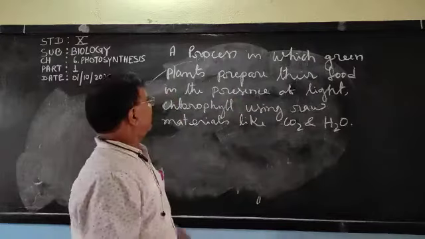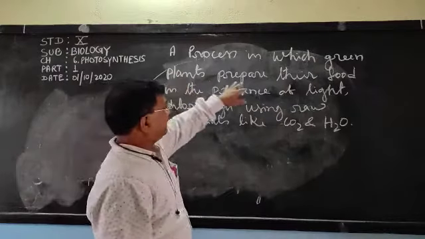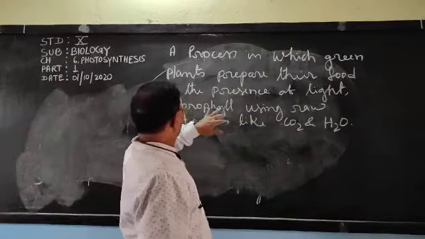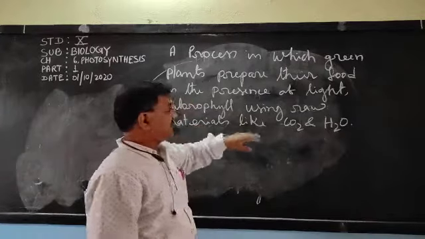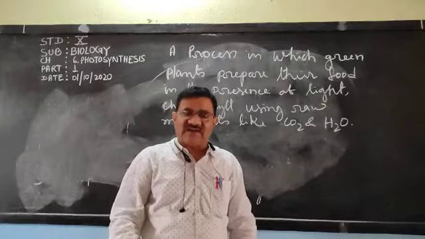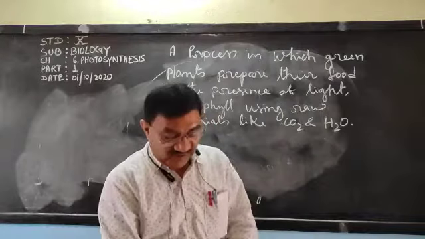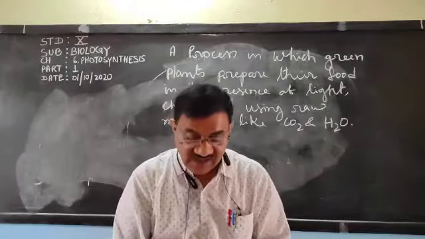Now this is the definition. A process in which green plants prepare their food in the presence of light, chlorophyll, using raw materials like carbon dioxide and water, and that process is called photosynthesis.